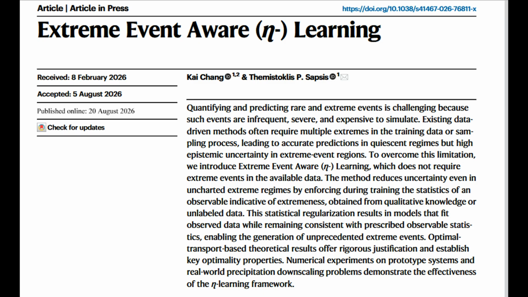2. Optimal transport regularization. The Wasserstein 1 distance is chosen because it's mathematically optimal for controlling tail errors. In 1D, it has a simple quantile representation. It remains stable even when distributions have non-overlapping tails. 3. Tail emphasized training. Rather than matching the entire distribution, ADA learning focuses on the tail, e.g. upper 2.5% quantile. This concentrates computational effort where it matters most.